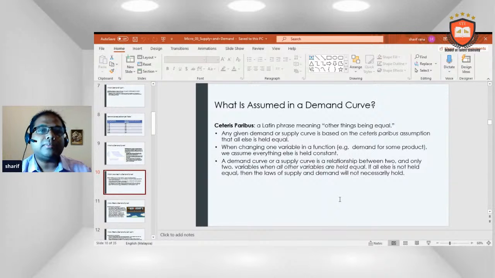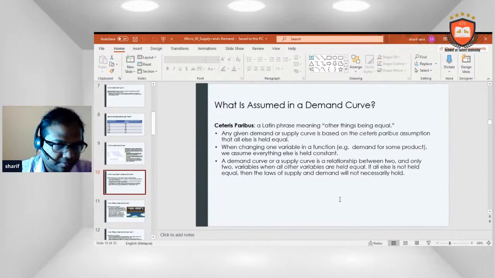What is assumed in a demand curve? Ceteris paribus, a Latin phrase meaning other things being equal. Any given demand or supply curve is based on the ceteris paribus assumption that all else is held equal. When changing one variable in a function, demand for some product is assumed with everything else held constant. A demand curve or a supply curve is a relationship between only two variables when all other variables are held equal. If all else is not held equal, then the law of supply and demand will not necessarily hold.